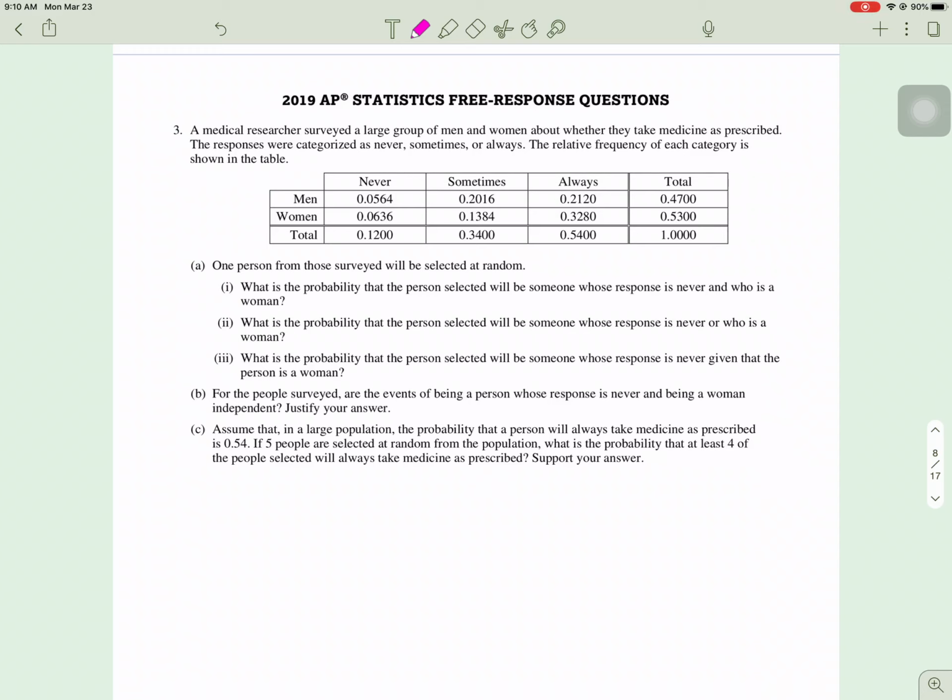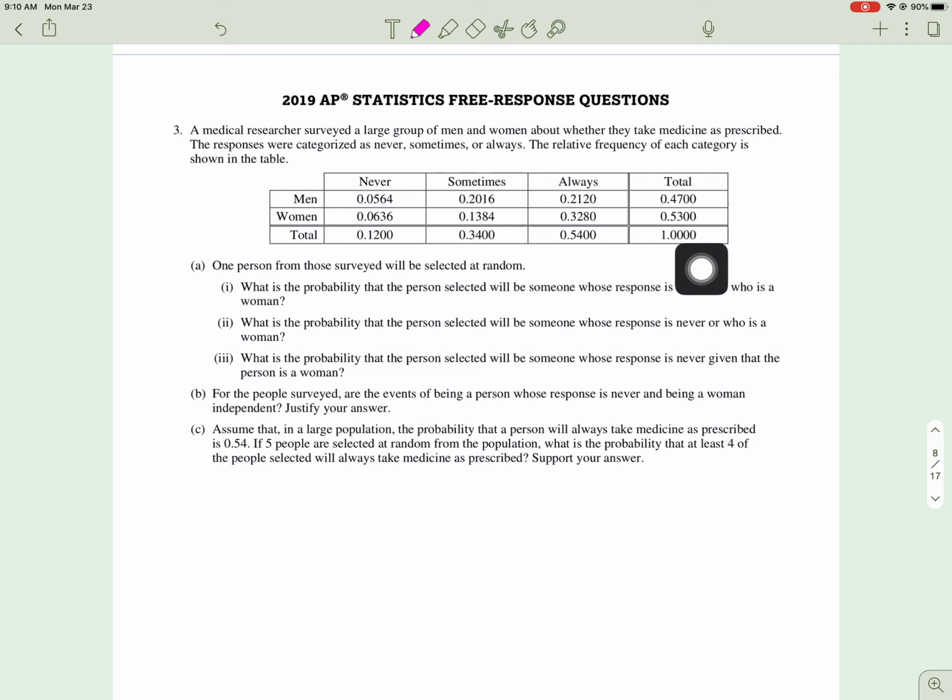Okay, so next up is number 3 in the 2019 AP Statistics free response. Number 3 says, a medical researcher surveyed a large group of men and women about whether they take medicine as prescribed. The responses were categorized as never, sometimes, or always, and the relative frequency of each category is shown in the table. So it's interesting. Instead of knowing how many people said it, they're telling us the proportion of people that said it in each group. And notice the total proportion is 1.